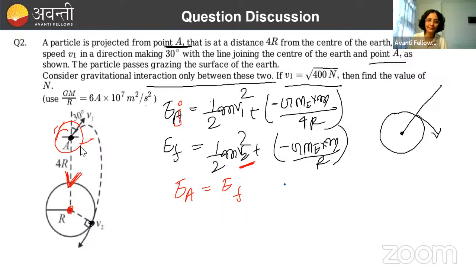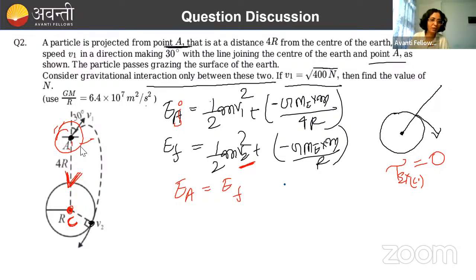So if the force is passing through this center, and we are calculating angular momentum around this center, it will always remain conserved, because the torque of this force around the center is going to be what? 0. So tau external, there is an external force acting, but tau external around the center of the earth is 0. Around C, it is 0. So if we calculate angular momentum around point C, it will remain the same throughout.